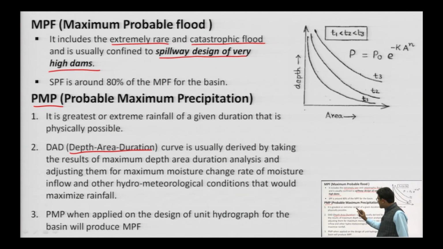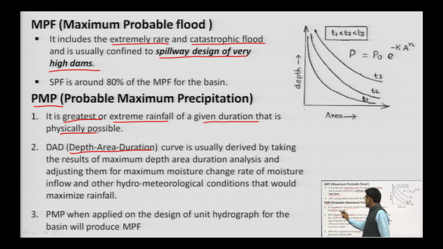So, probable maximum precipitation is the greatest or extreme rainfall of a given duration that is physically possible. During flood forecasting, that data is essential and important.